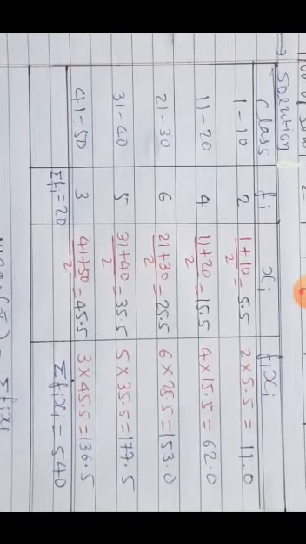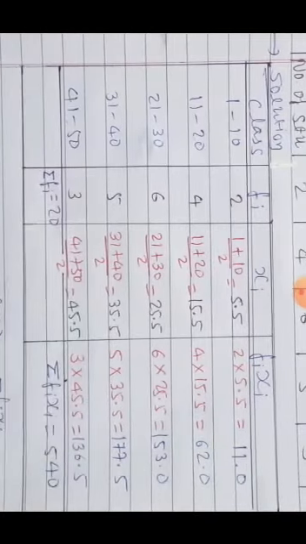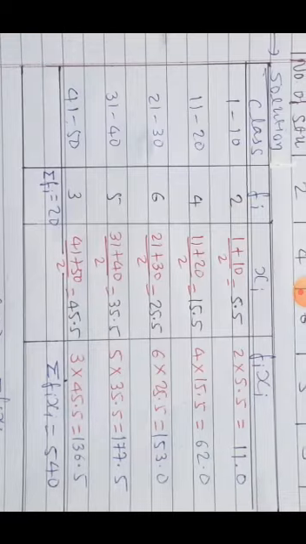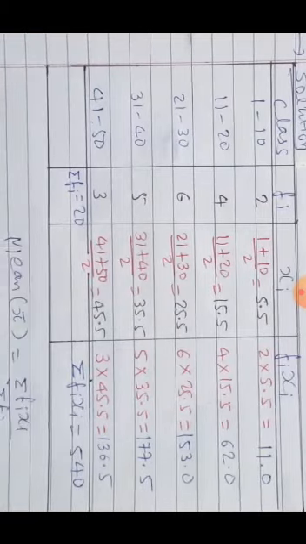These are inclusive, means 10 is also included in the first row, 20 is included in the second row, 30 is included in the third row or third class. Now nothing is different, only the classes given are different, but that is not any problem here. Why? Because we need not convert these classes into exclusive. That will be required in median and mode, not now. But here be careful in finding the class size.